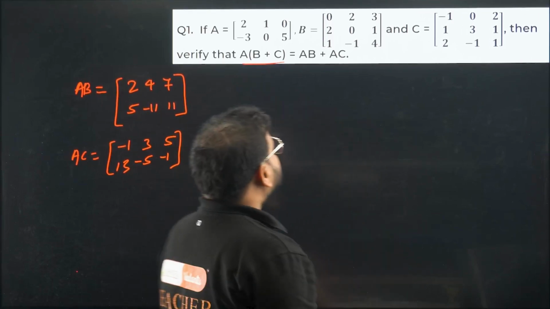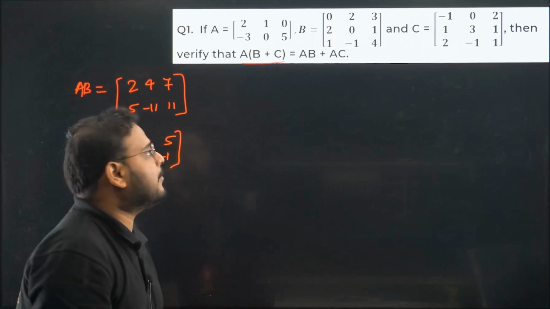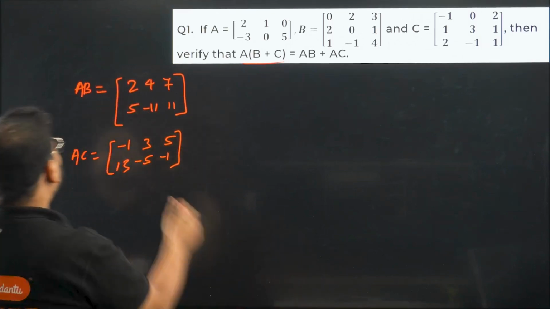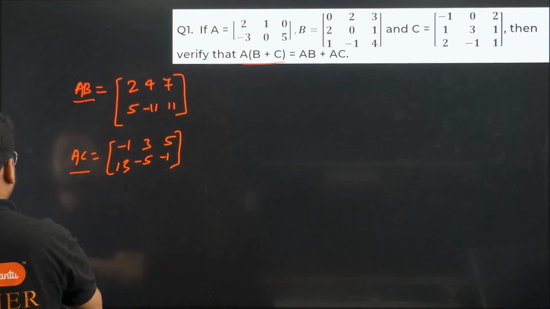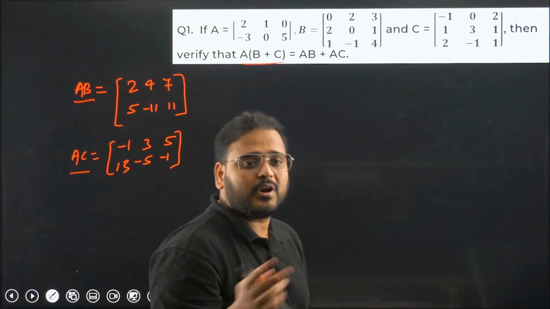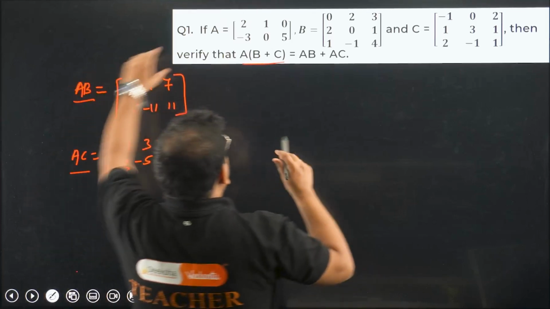So they are saying that you multiply A to the sum of B and C, and then AB plus AC is the same as that. I've already taken AB and AC just to save some time doing the calculation. If you want, I can show you how you multiply AB. So A is here, B is here.